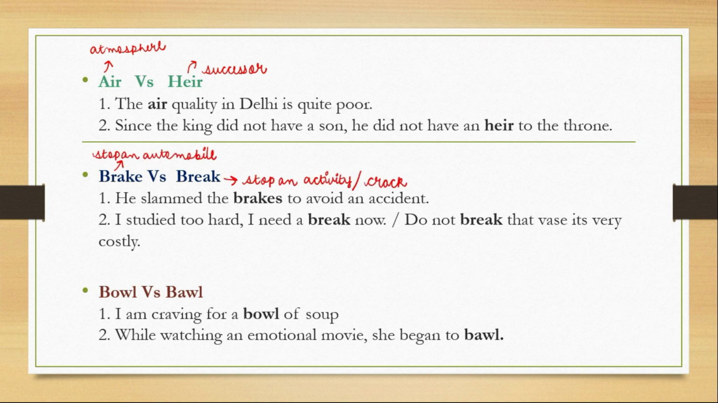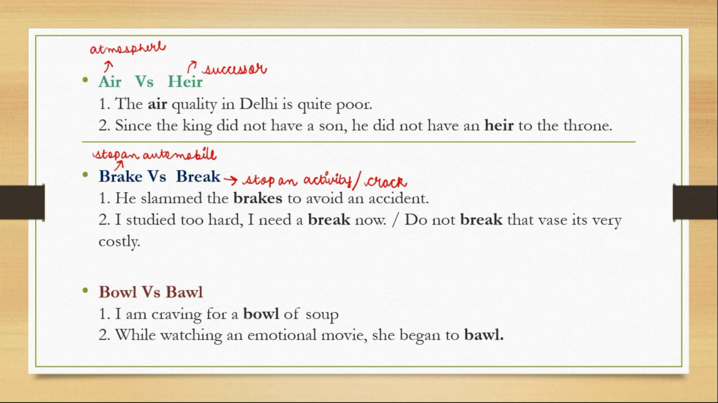He slammed the brakes to avoid an accident. So he suddenly stopped by applying the brakes to avoid an accident. This is the one that is present in a vehicle. I studied too hard. I need a break now. So I need to stop that activity and refresh myself. Even the common tagline of Kit Kat: have a break, have a Kit Kat. That is this break.